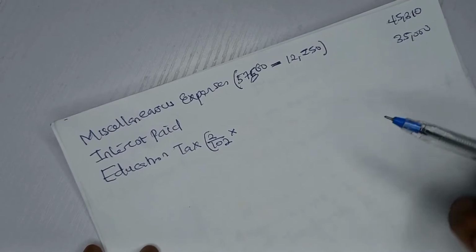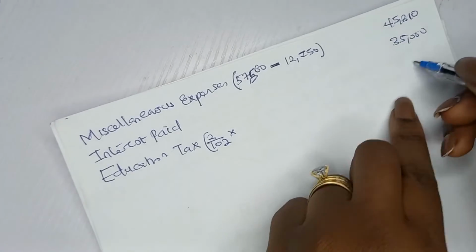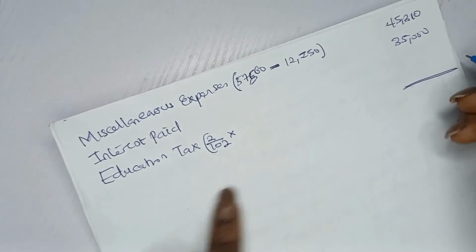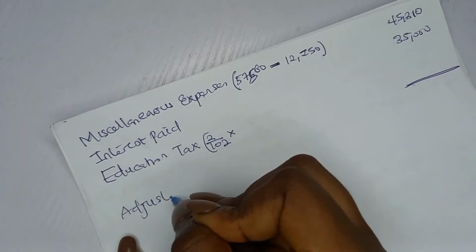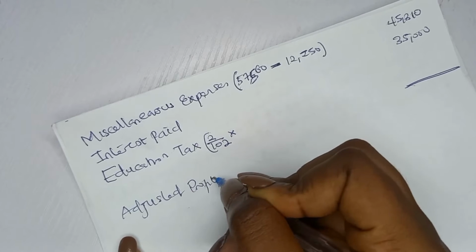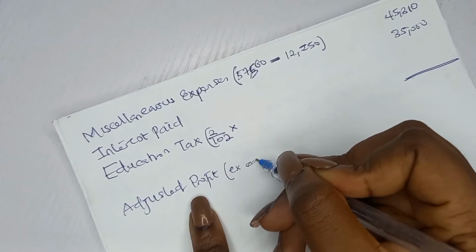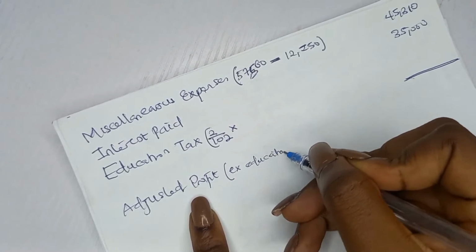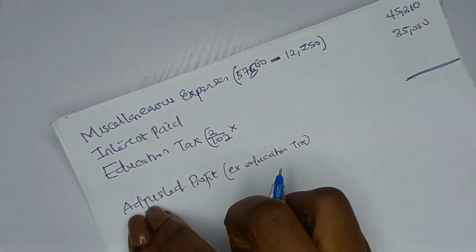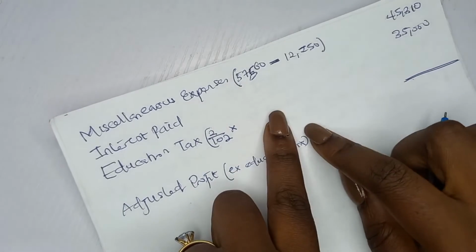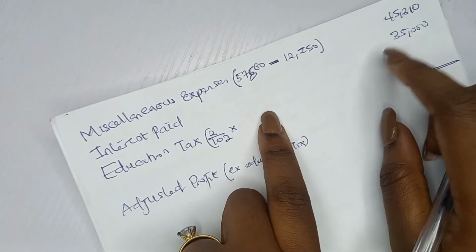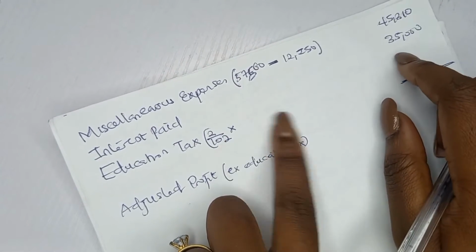Now, when you less your education tax, you have a value here, and that will give you what? Your adjusted profit, right? Yes, your adjusted profit ex education tax. Education tax, meaning it does not contain education tax. Okay, so it means that there can be an adjusted profit cum education tax, meaning it contains education tax.